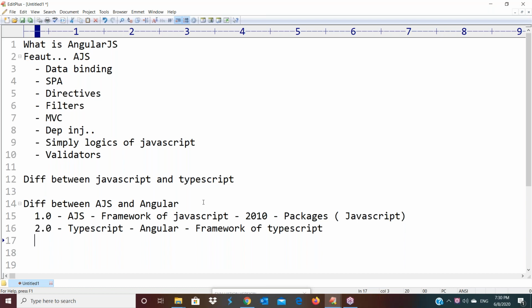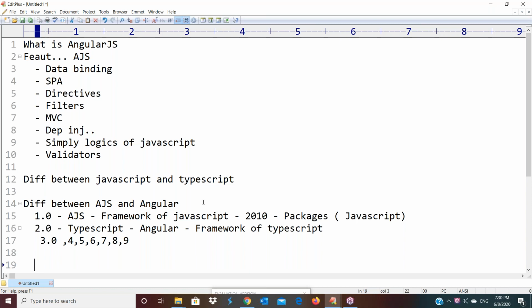That's why from version 2 onwards, in all the next versions, 3.x, 4, 5, 6, 7, 8, 9, they use TypeScript to develop the packages, and we call it Angular, not AngularJS. Is it clear?